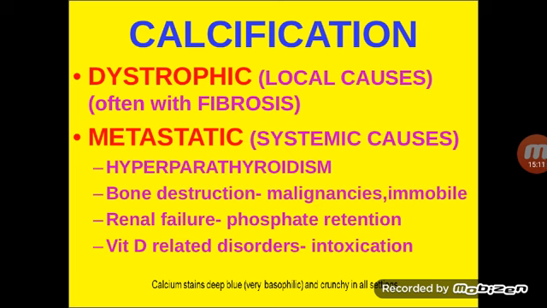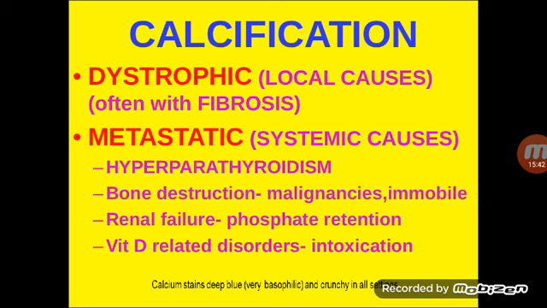Metastatic calcification is the deposition of calcium salts due to an underlying cause. That means there may be variation in the calcium levels, but in dystrophic calcification there will not be variation in the calcium levels.